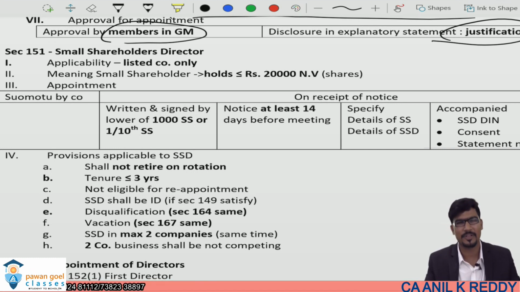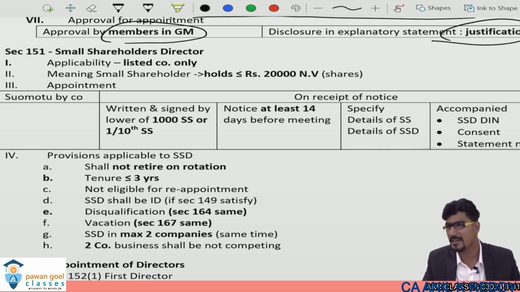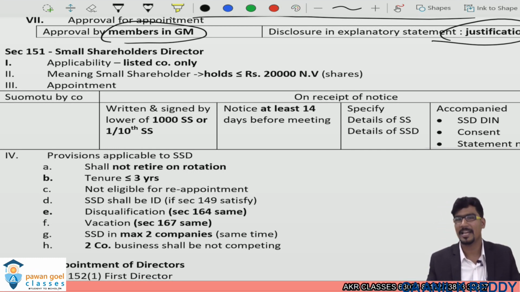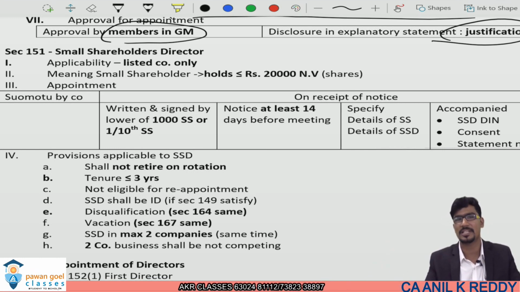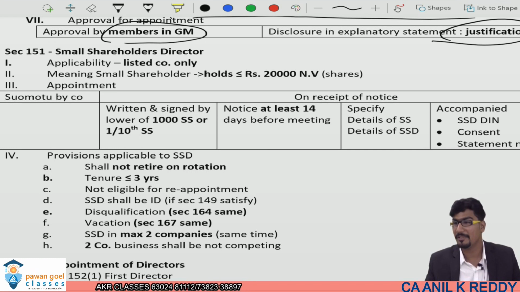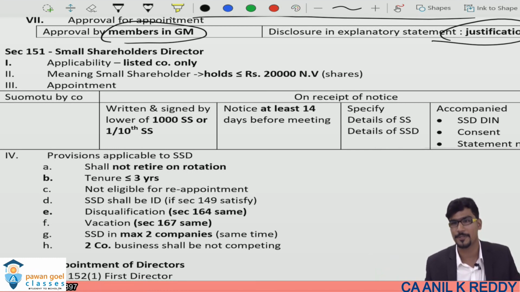Important one: 150 you can ignore, 151 is an important one. Almost every attempt you will see this section in examination. 99.999% of students will make a mistake with respect to this section, and they will not read the question properly. Students have a problem in reading the question also.